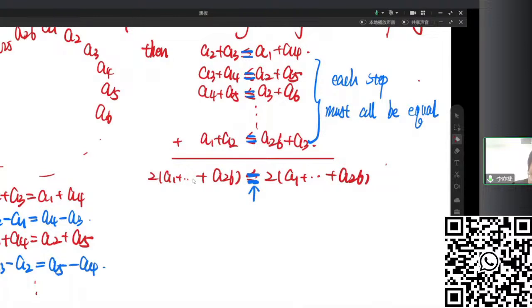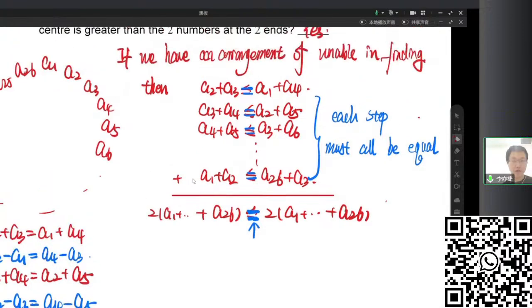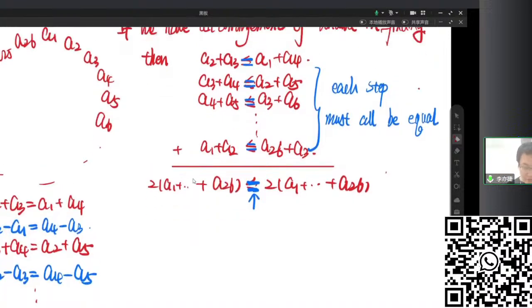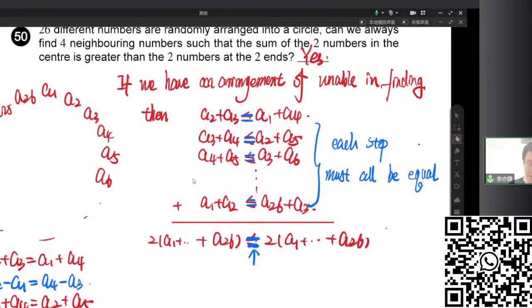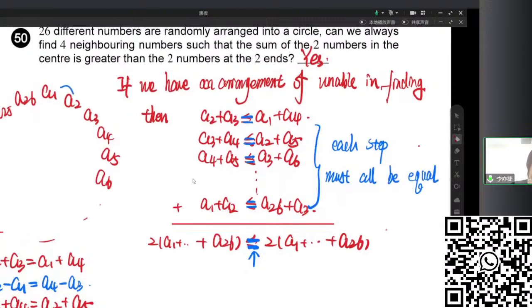Or maybe we reverse it, so maybe we treat A2 as larger. So A2 minus A3 equal to A4 minus A5, which is exactly the same. So why is this? Because now we can get this conclusion. We see A2 minus A1 equal to A4 minus A3. Assume that A2 is actually larger than A1, and the difference here is an X. So the difference here, A4 minus A3, is also an X.